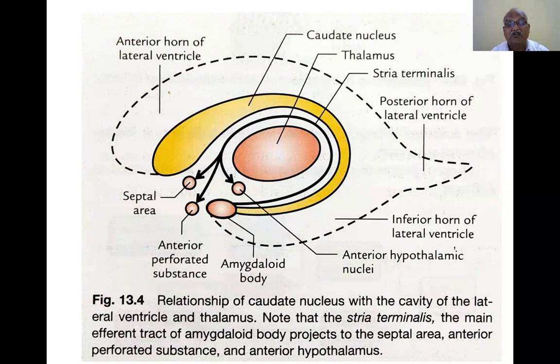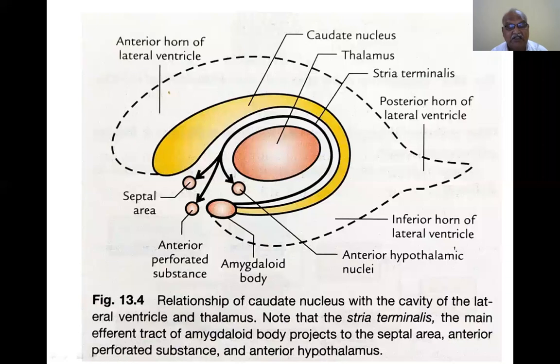All these constituents are present in the diencephalon. The thalamus is a part of the diencephalon. So the entire thing is present in the cavity of the lateral ventricle, between the cerebrum and the midbrain, which is the superior part of the brainstem. So this is the lateral ventricle. This is the relationship of the caudate nucleus with the cavity of the lateral ventricle and thalamus.